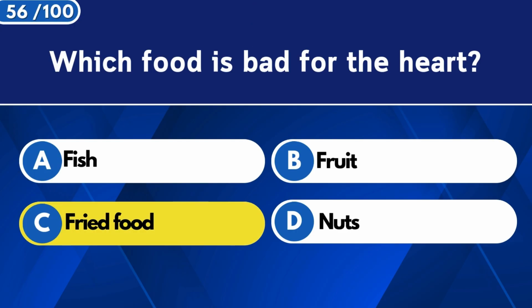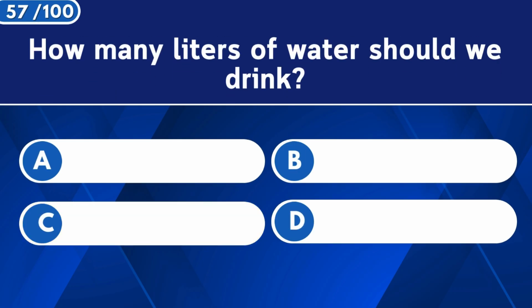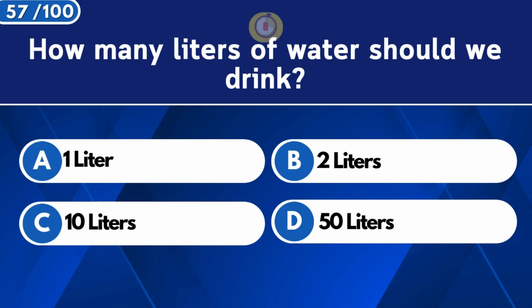Fried food. How many liters of water should we drink? Two liters.